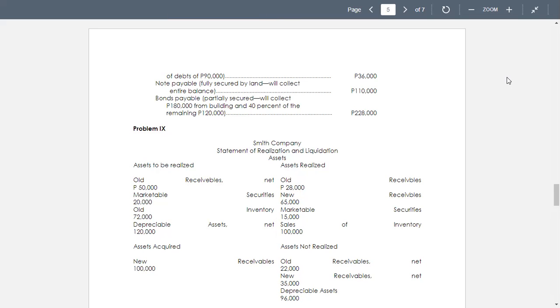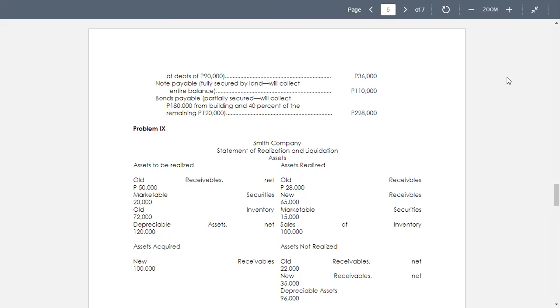Marketable equity securities now with the old amount of 20,000. The trustee sold 20,000 worth of marketable securities only for 15,000. And for the 72,000 of inventory, we are now given the amount of inventory.